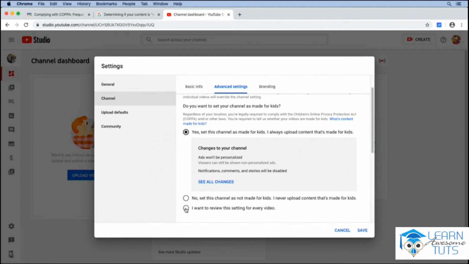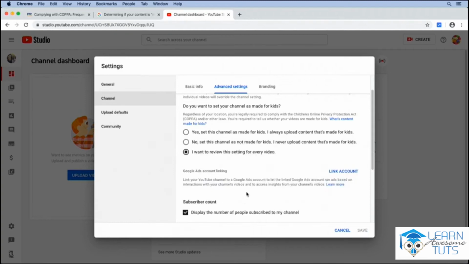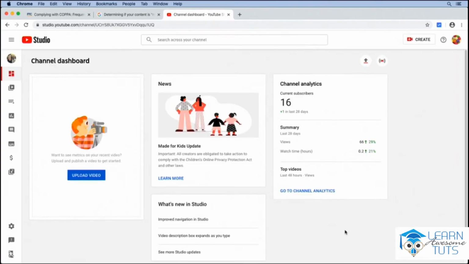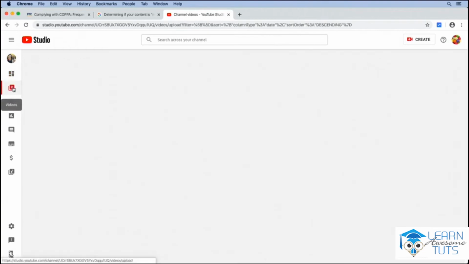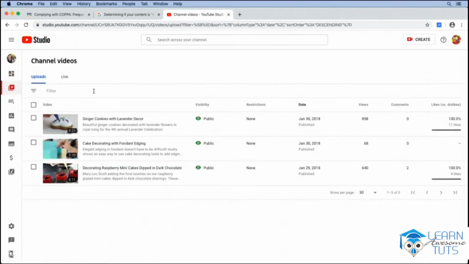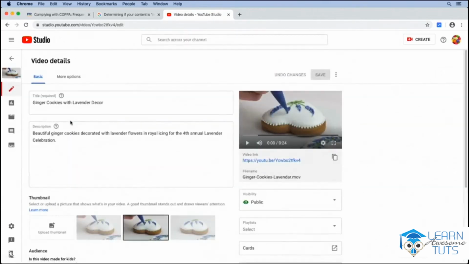Now, let's just say we choose the third option. This means that some of the content on our channel is geared for kids and some of it isn't. If we choose this option, we then need to go in and specify the audience settings for each individual video. So let's go ahead and take a look at how we would do that. I'm just going to cancel out of this, and now from the Creator Studio dashboard, I'm going to access my list of videos. From here, I'm going to choose an individual video that I'd like to modify the audience settings for. So I'll just click to open up this video in the Studio Dashboard.